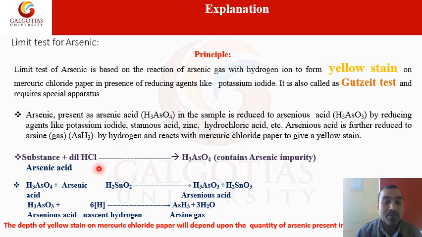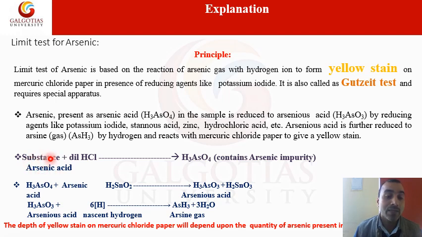Here you see that the arsenic present in the sample is converted into arsenic acid, which is reduced to arsenious acid by reducing agents like potassium iodide, stannous chloride, zinc, hydrochloric acid, etc. This arsenious acid is further reduced to produce arsine gas, AsH3, by the release of hydrogen, which can react with mercuric chloride paper and give a yellow stain. This can also be shown by the reaction.